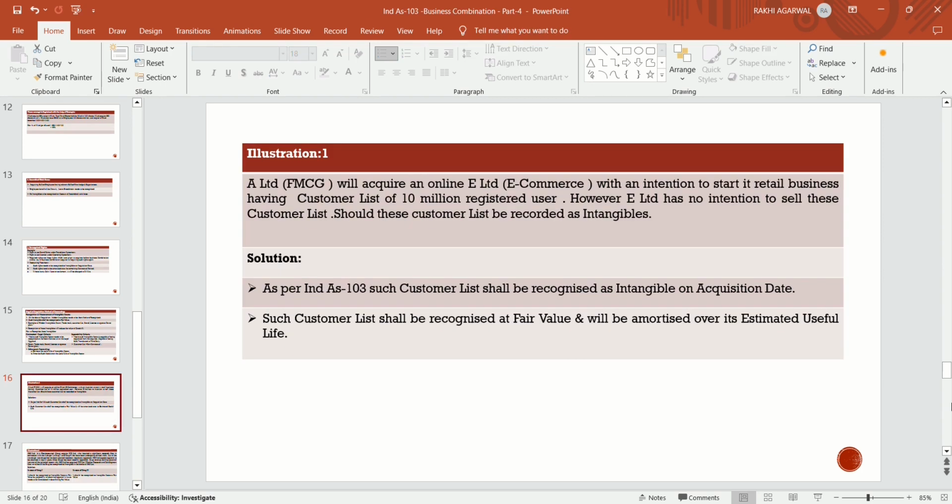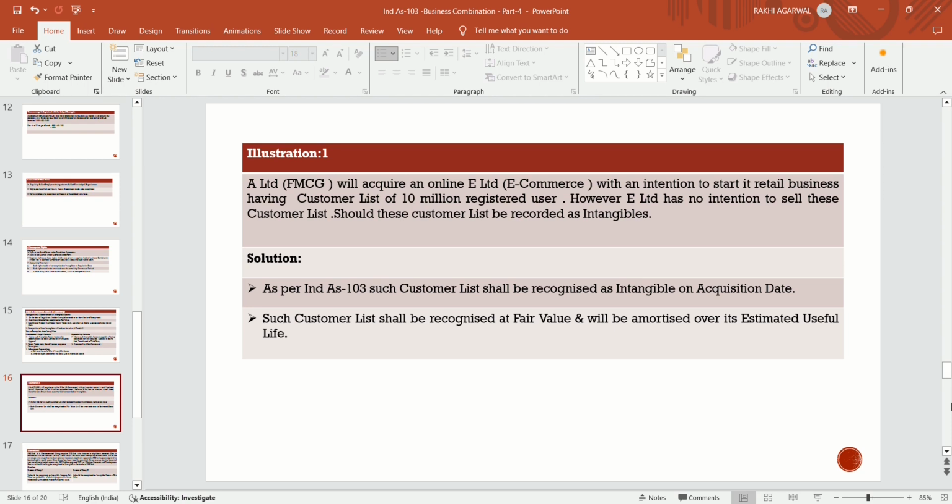A Limited is a food industry company, and will acquire an online e-commerce business from E Limited, which is in the e-commerce industry, with an intention to start its retail business, having a customer list of 10 million registered users.